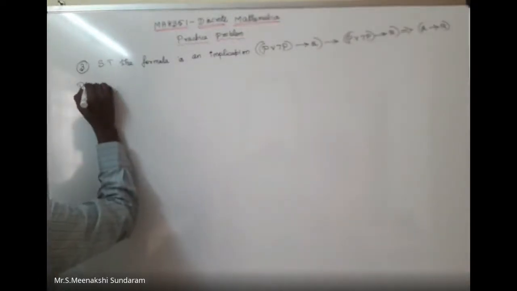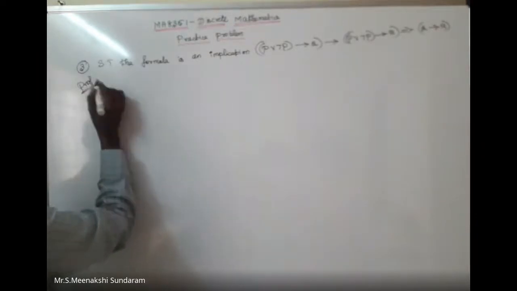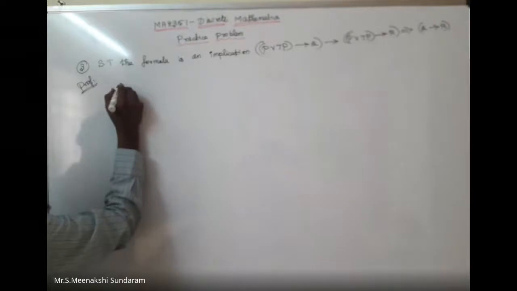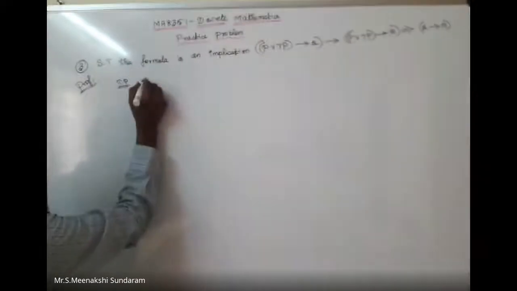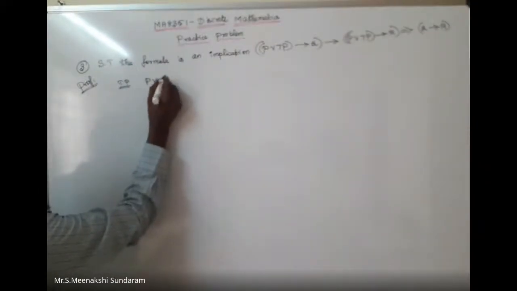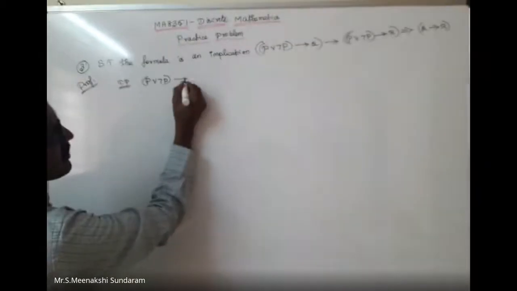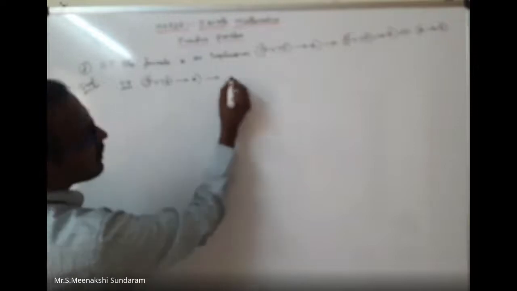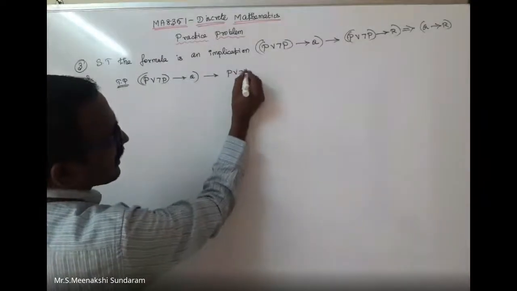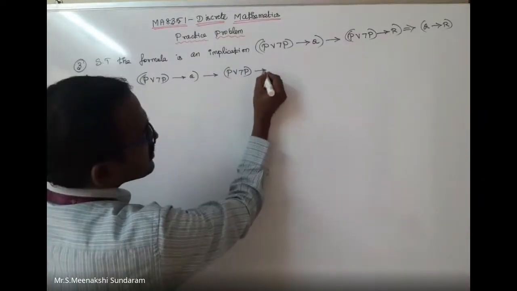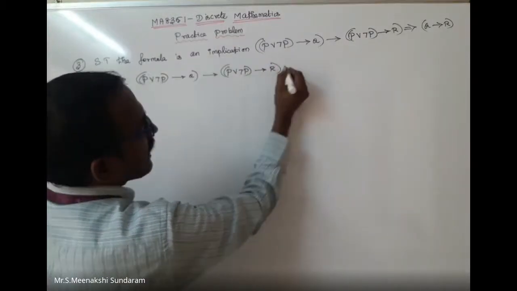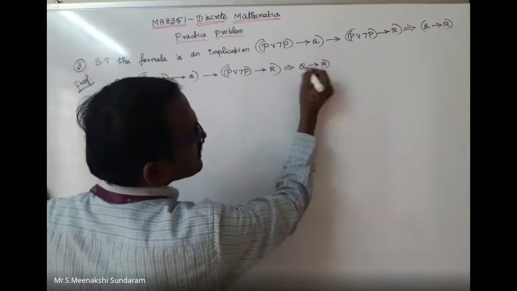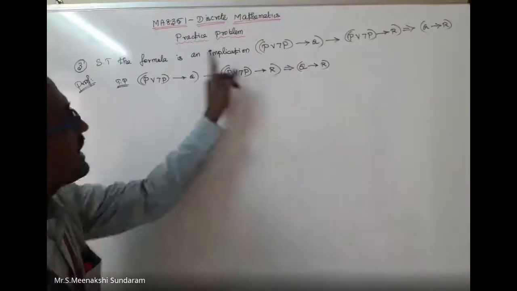Write down the proof. We want to prove it; it is enough to prove P disjunction negation P conditional Q, conditional P disjunction negation P conditional R, implies Q conditional R. This is not an equivalence, it is an implication.